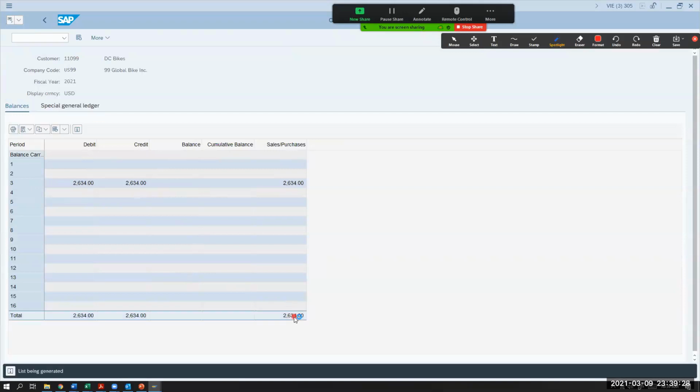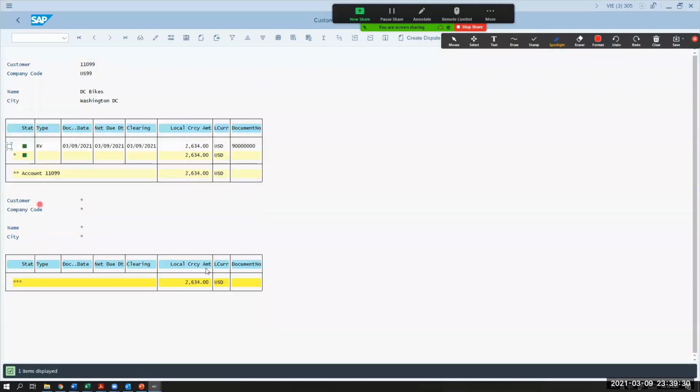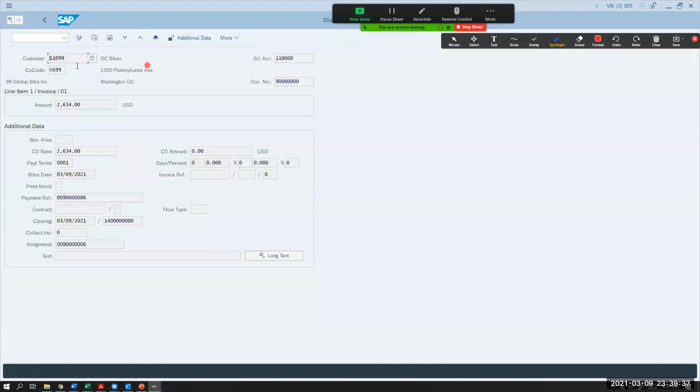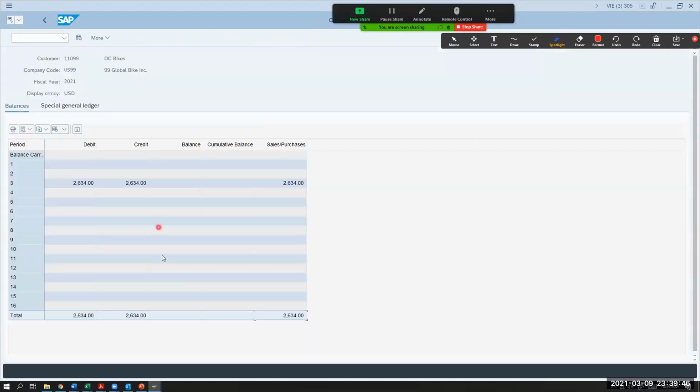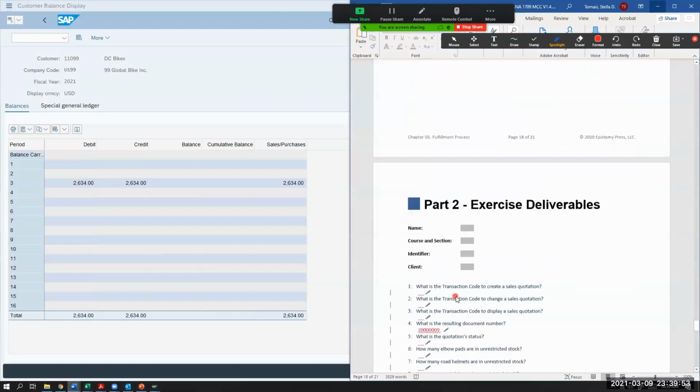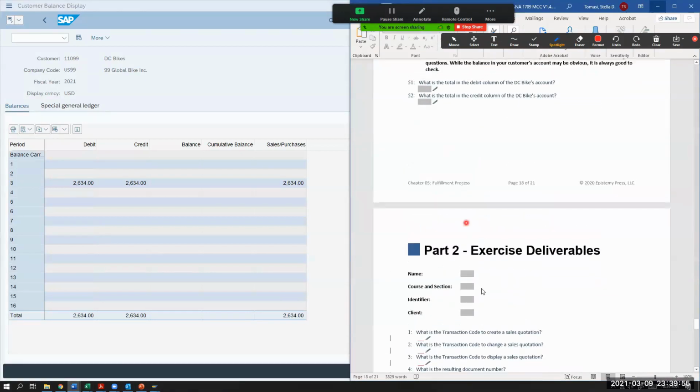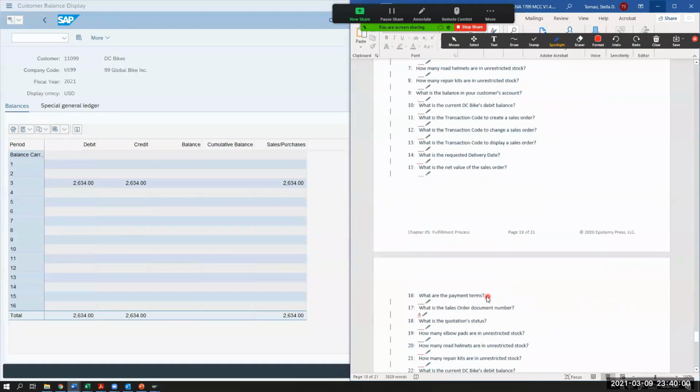If I double click on the cumulative right here, it can tell me what they purchased on what day. I can do a click on this and I can do a display. And this just displays what happened, how much, what they purchased, what their invoice was, things like that. Similar to what you guys did when you were looking at it from the procurement version. Same kind of thing applies. So you're pretty much done. Make sure you tab out, put your name. I need to know your identifier, your 2 digits, and you're pretty much done.